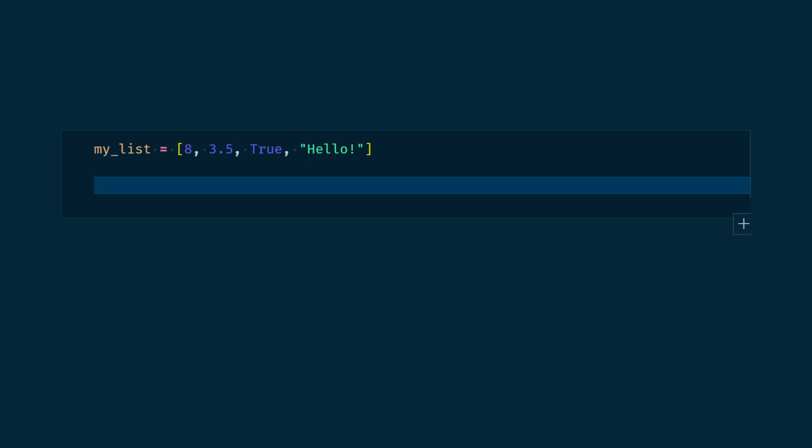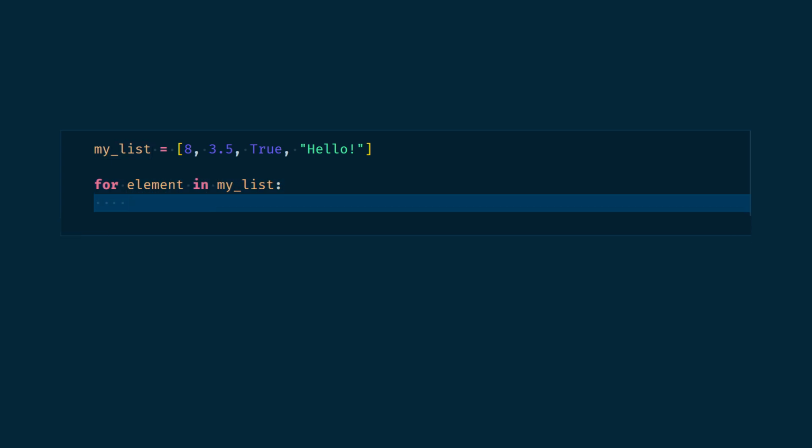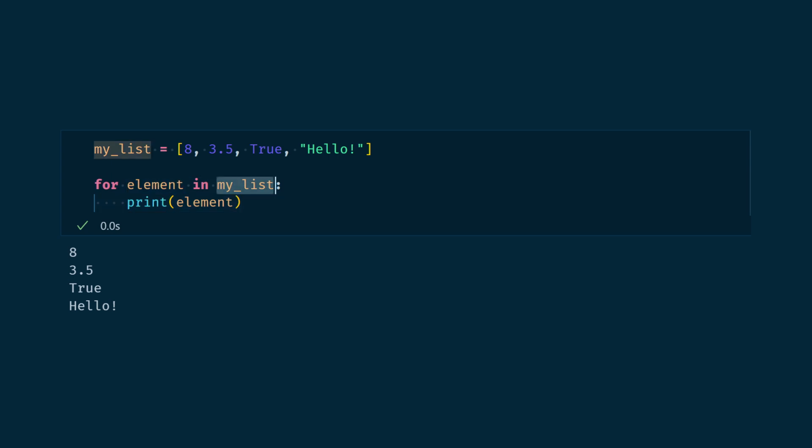Now, if we want to iterate through them, we can use the for in syntax, like so. In such a for block, we can iterate through all the objects of the list and we can manipulate the current object using a variable we declared in the block. Here, every object of the list named myList can be used one at a time through the variable element. In that example, we only print their values.